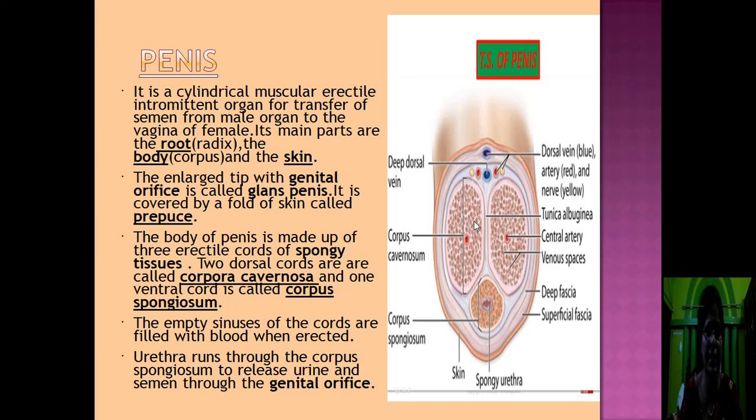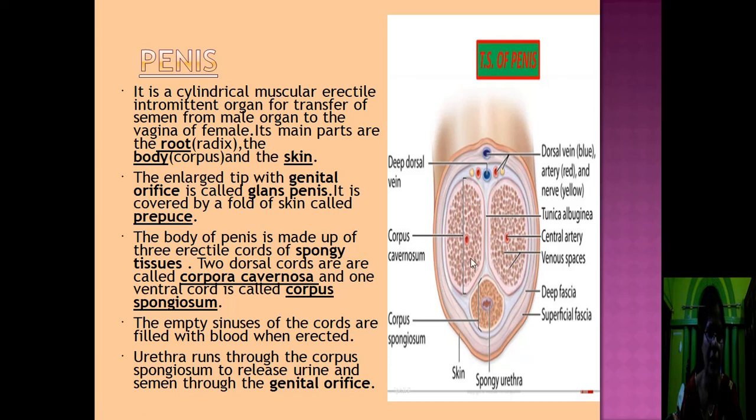The body of the penis is made up of three erectile cords of spongy tissue. In this diagram, you can see this one, first one, second one, and this is the third one. These two are dorsal and this one is ventral. The two dorsal are known as corpora cavernosa. Singularly, it is called corpus cavernosum. These are the two dorsal cords, and this one is the ventral cord. This is single. It is called corpus spongiosum.